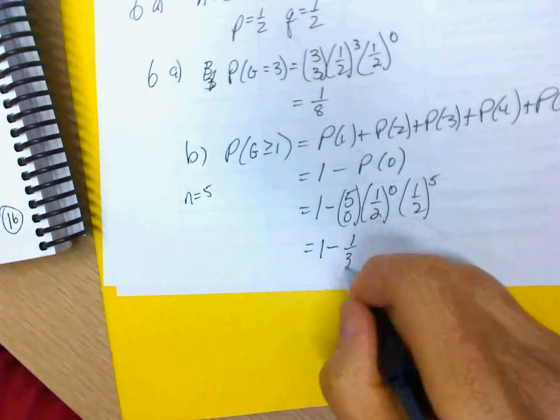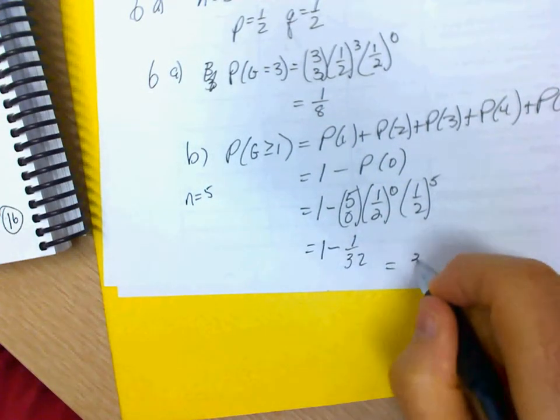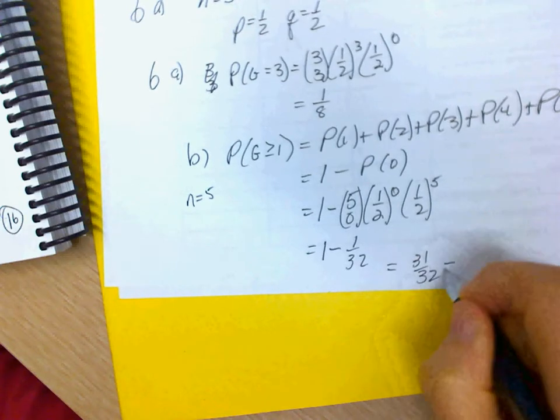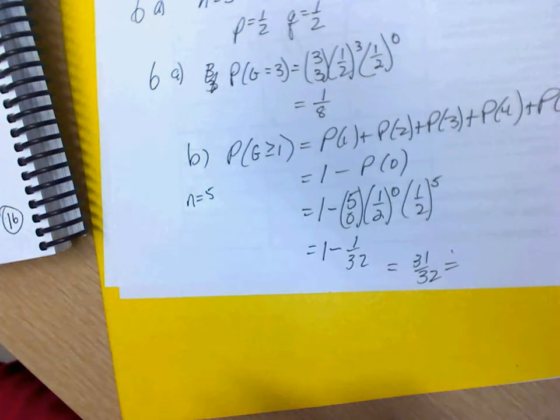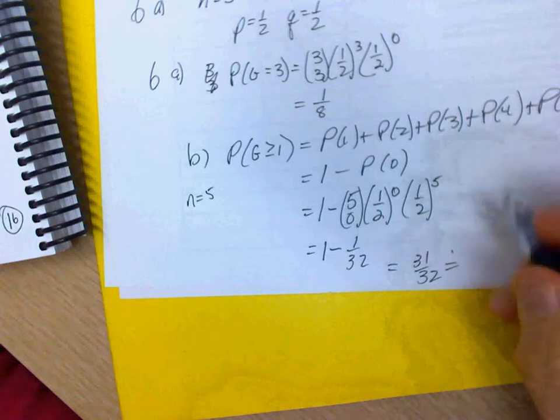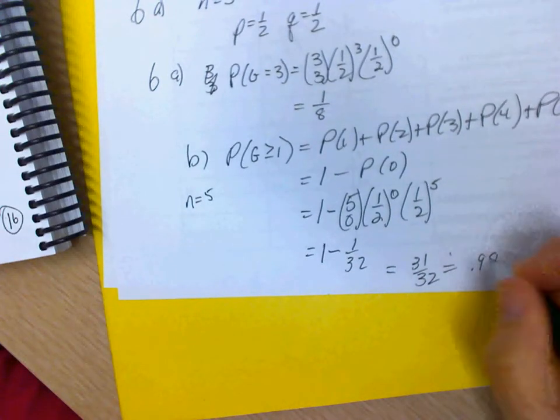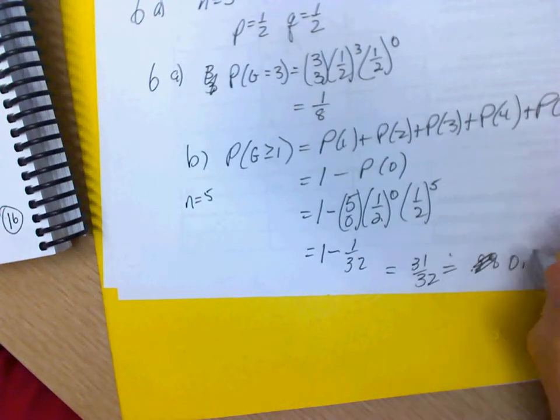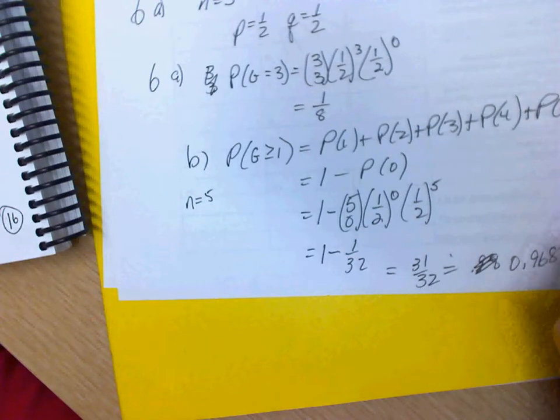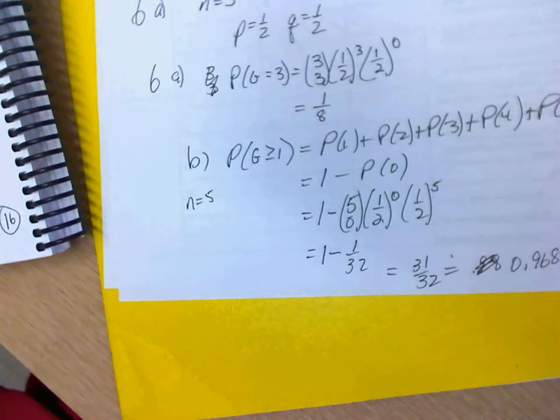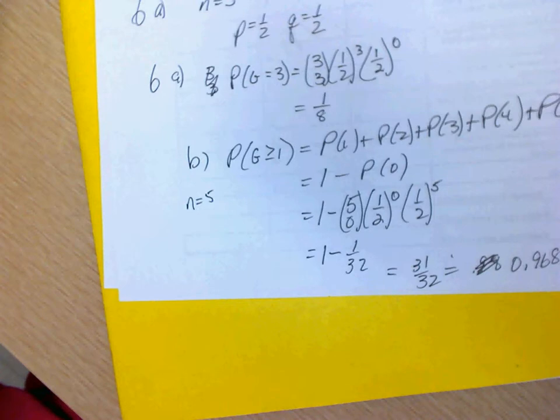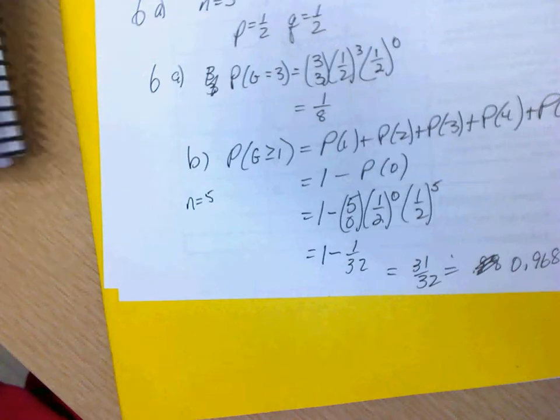And that is 31 over 32, which is approximately 0.96875. Yeah, 0.969. Is that okay? Are we good for number 6?